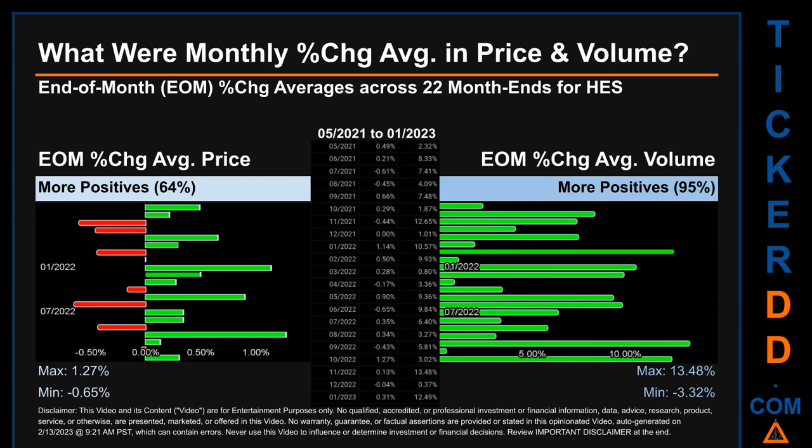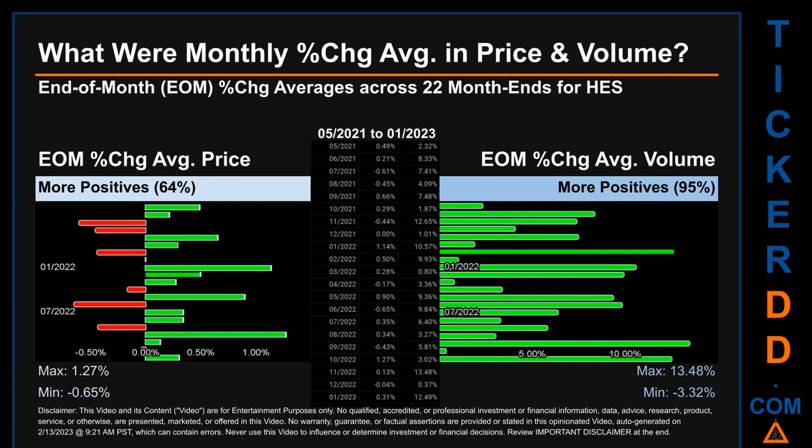What were end-of-month percentage change averages in price and volume for HES? The monthly average of percentage change, in price and in volume, were calculated for each of the 22 month ends. That calculation took daily percentage changes and averaged them for each given month. If a month end came out negative, then it means that the month summarily saw a negative change.